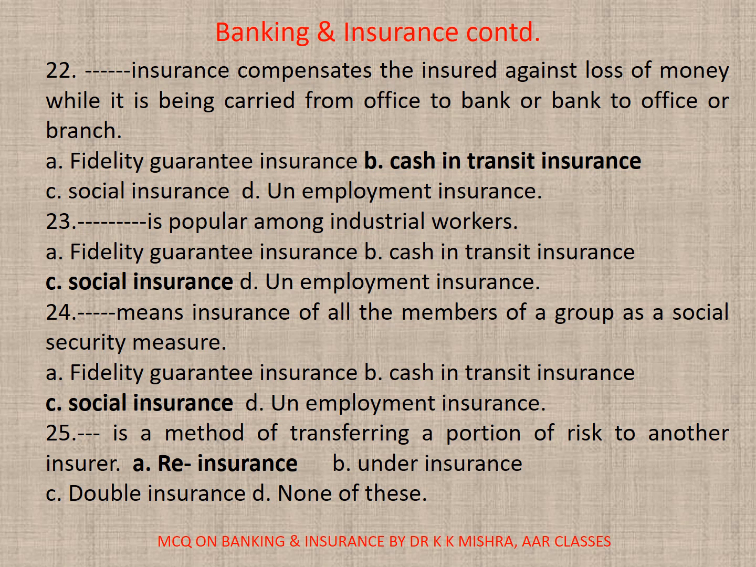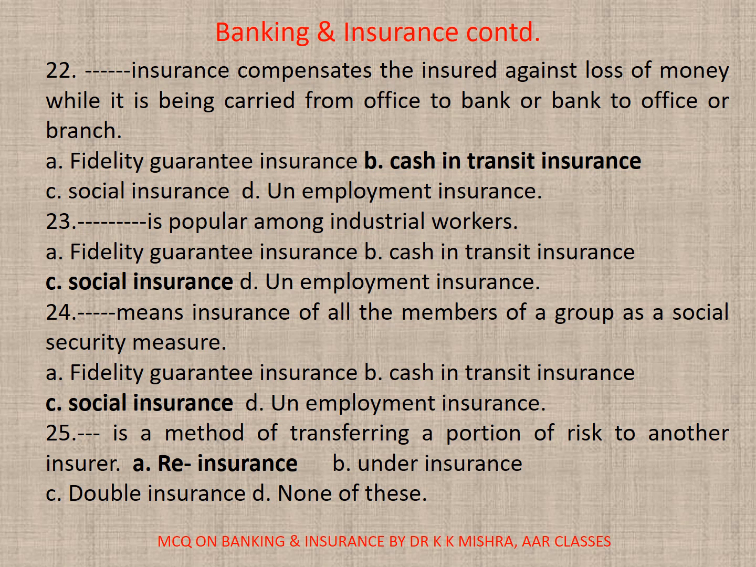24. Dash means insurance of all the members of a group as a social security measure. A. Fidelity guarantee insurance, B. Cash in transit insurance, C. Social insurance, D. Unemployment insurance. Correct option is C. Social insurance.